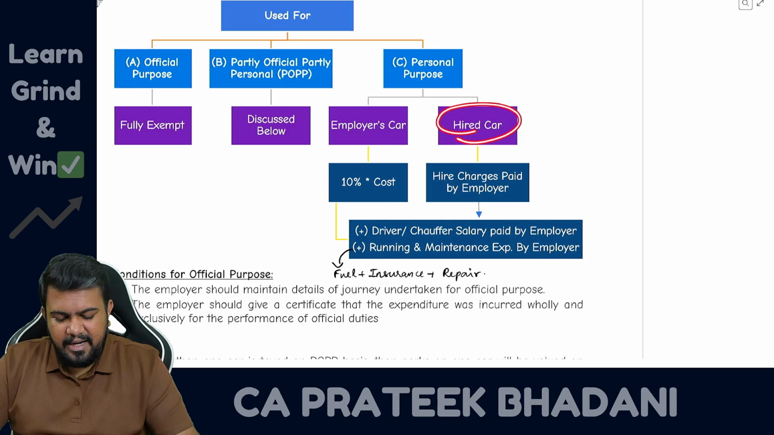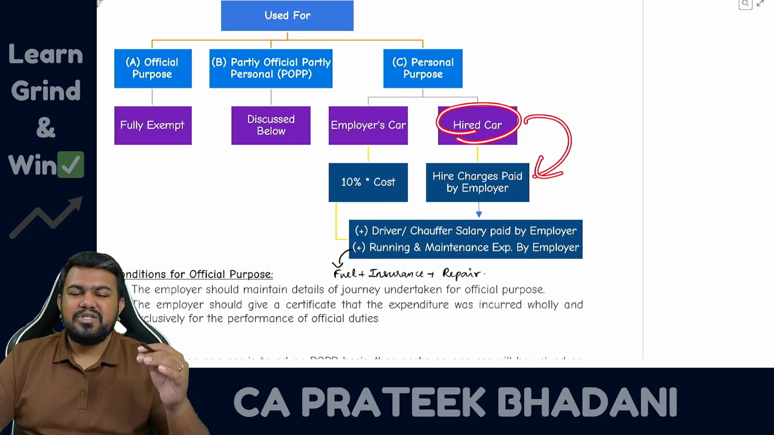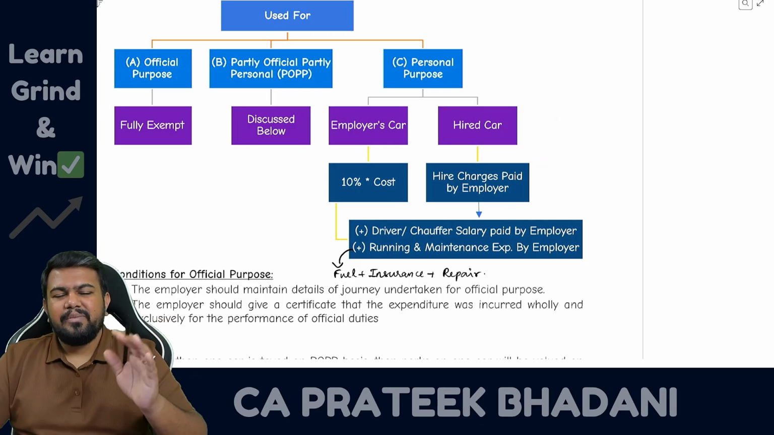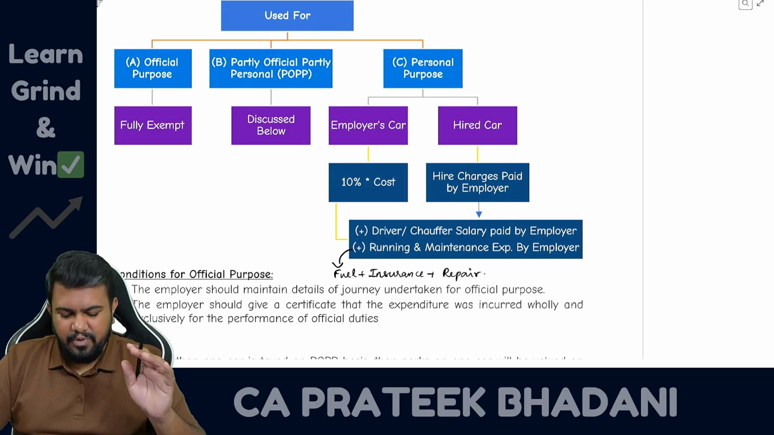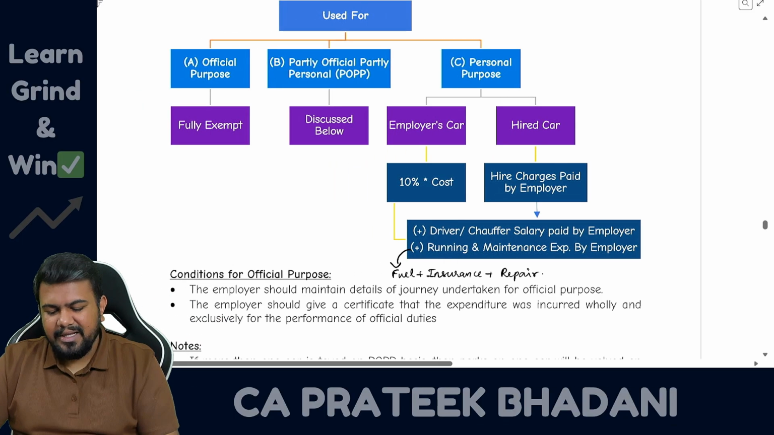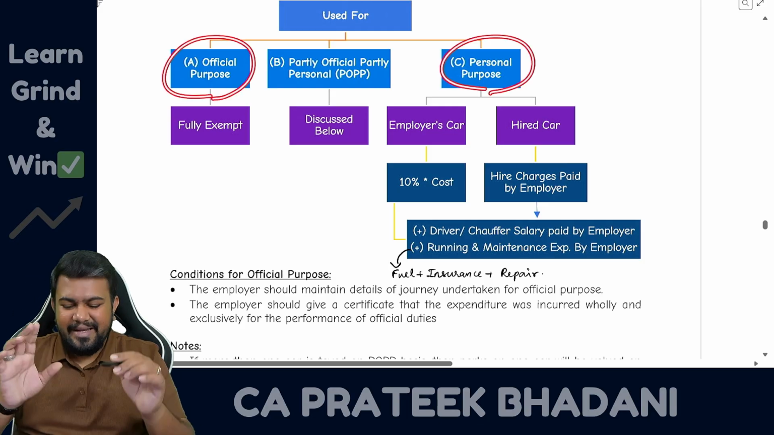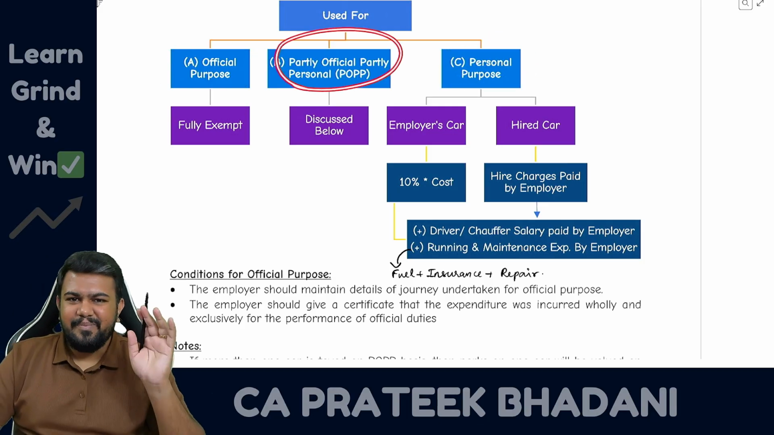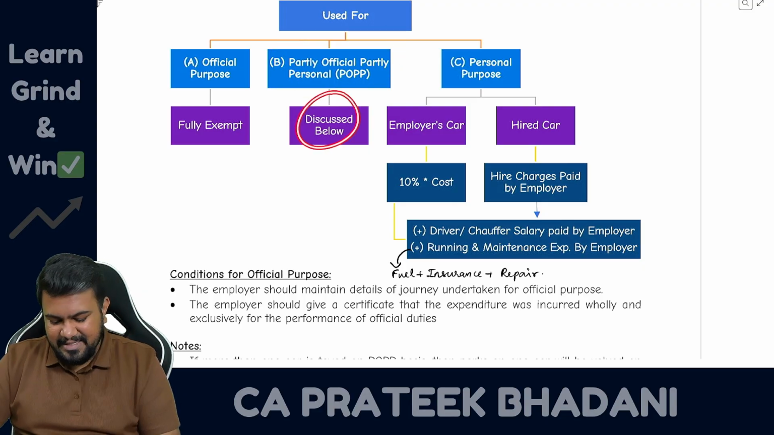However, if it is a hired car, then you have to take what is the higher charges paid by the employer, that will be treated as perquisite in the hands of employee, plus driver salary plus running and maintenance expenses. But you know what, in examination they don't ask official purpose, they don't ask personal purpose, they only ask partly official, partly personal purpose. So this is only more important from examination point of view.